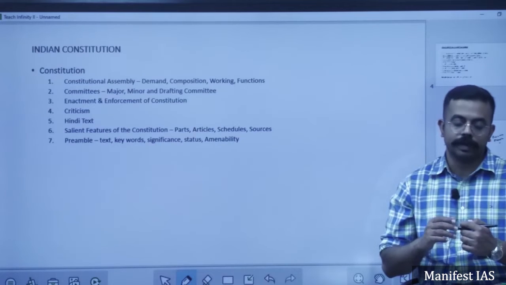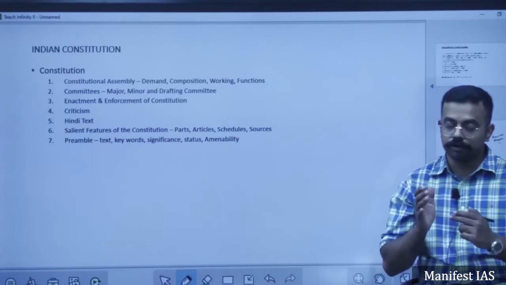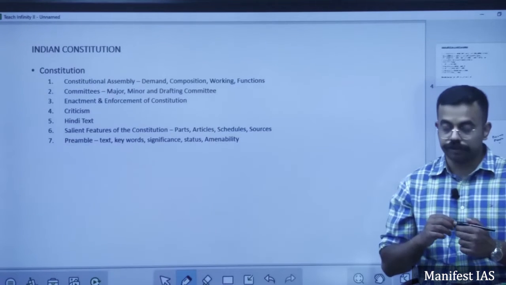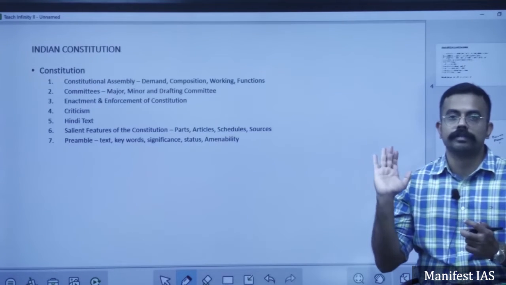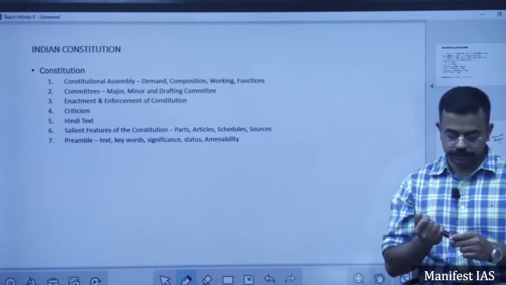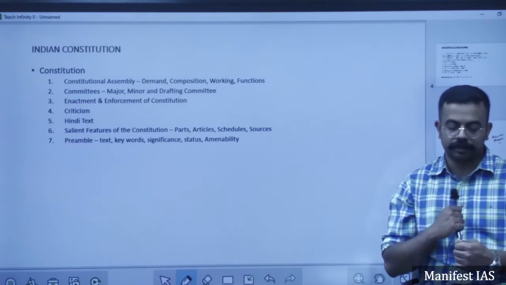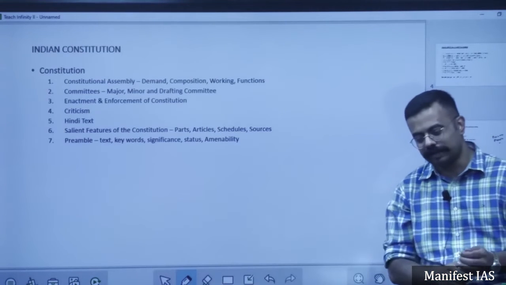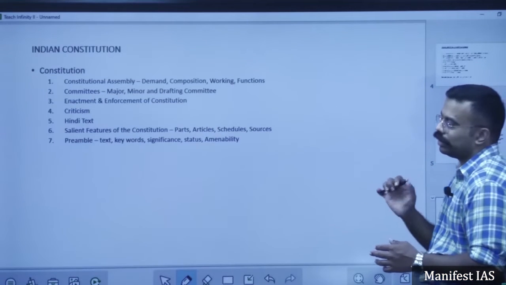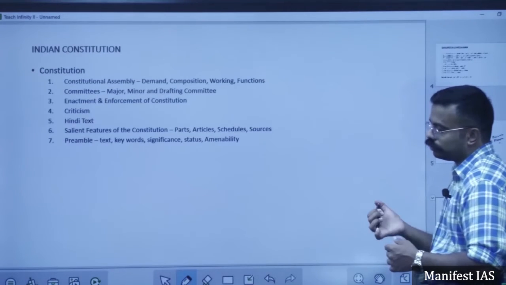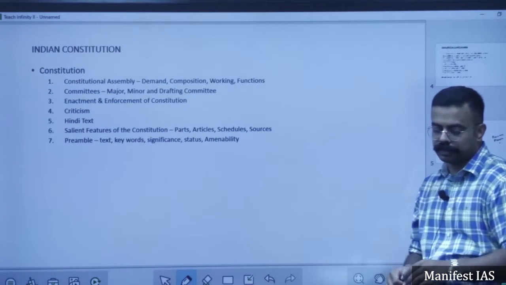We also call this constitution a carbon copy of the 1935 Act, that is, a copy of the 1935 Government of India Act. It is also called un-Indian because we have taken it from everywhere and it is also influenced by the British acts.